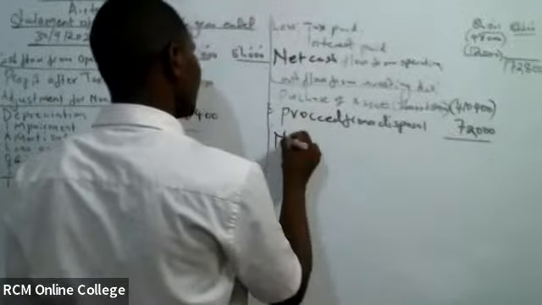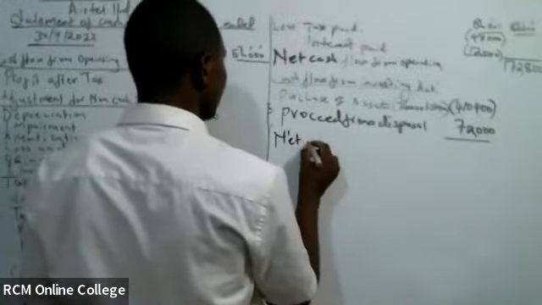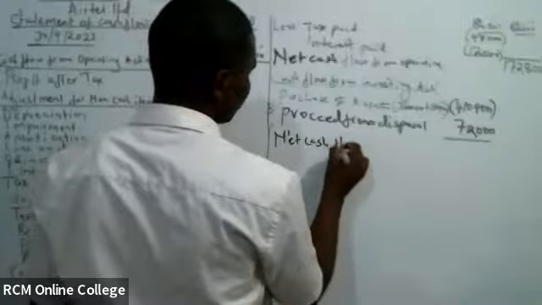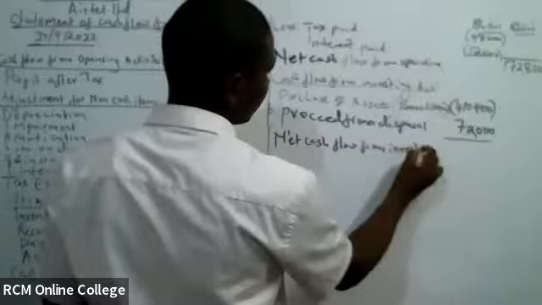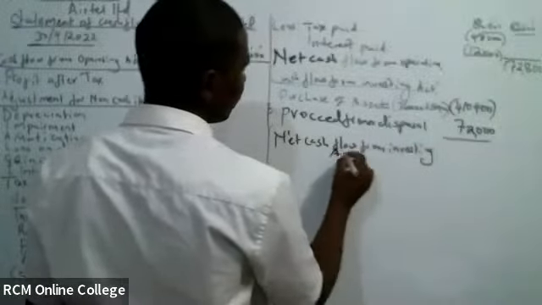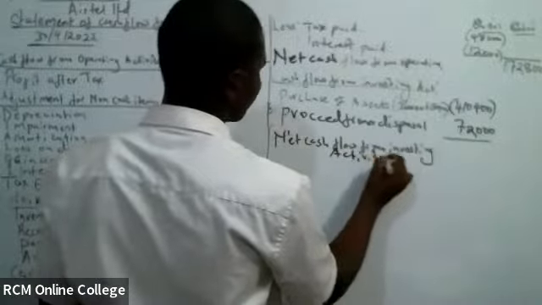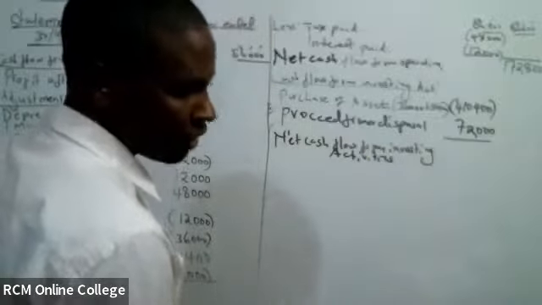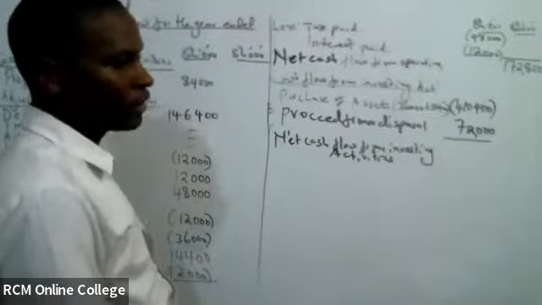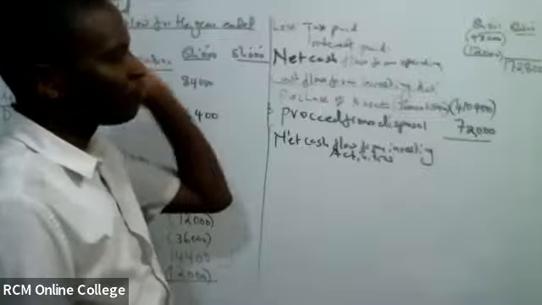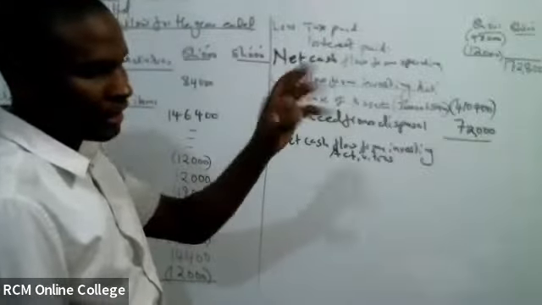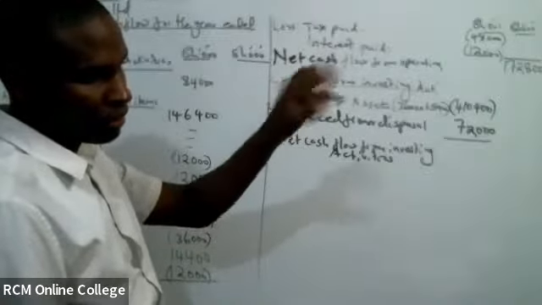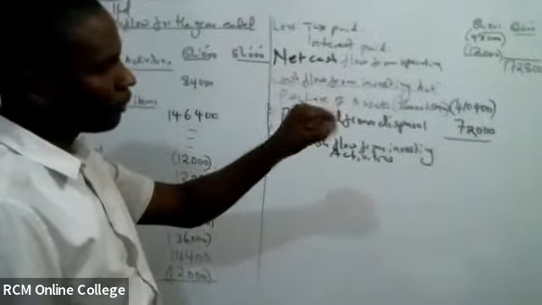We can get net cash flow from investing activity. Ni ngapi? Itakuwa how much? Of course, you just take your negative 410,400 plus 72. Najua, lazima negative.